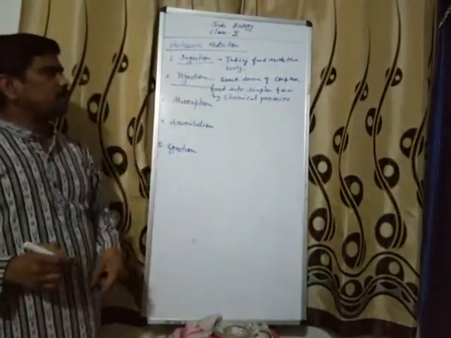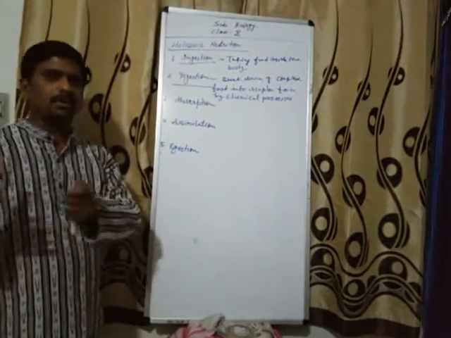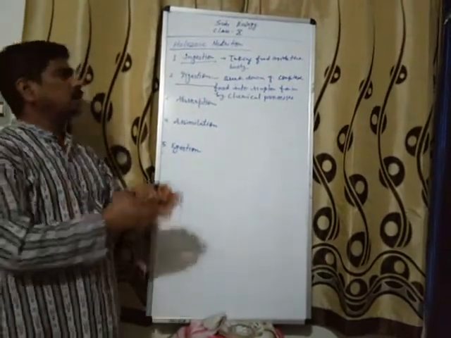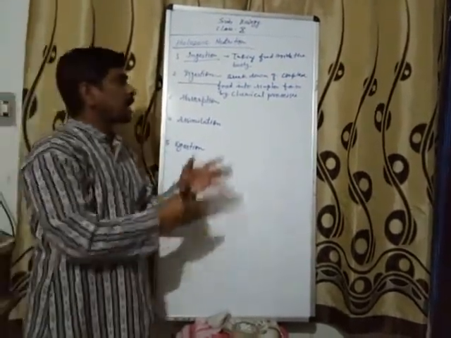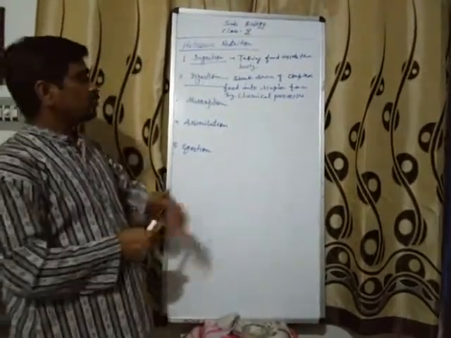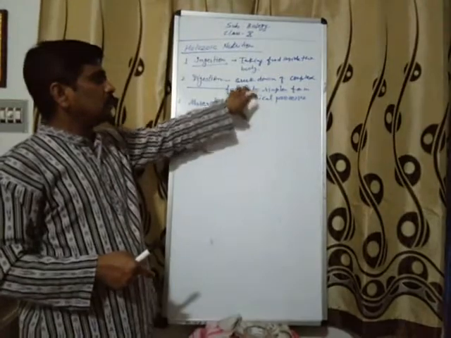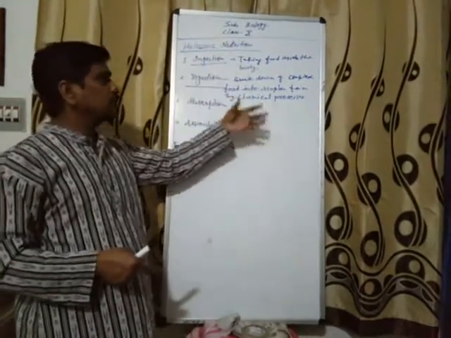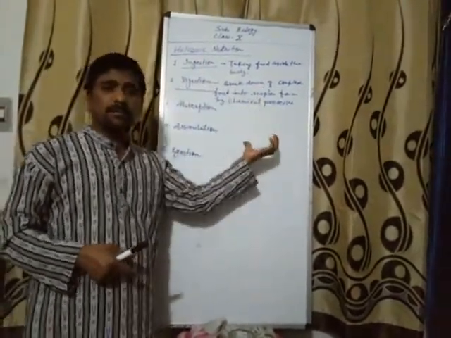Breakdown of complex food. I have told you already, protein, fat, carbohydrate, these are the complex forms and our cells can utilize only simpler form. So this complex food is converted into simpler form by the chemical processes.